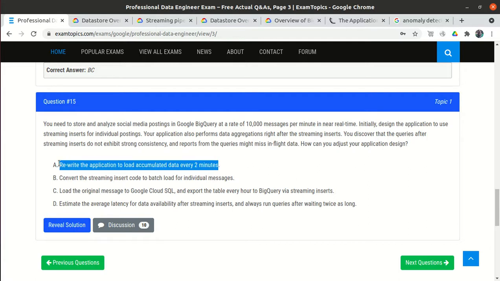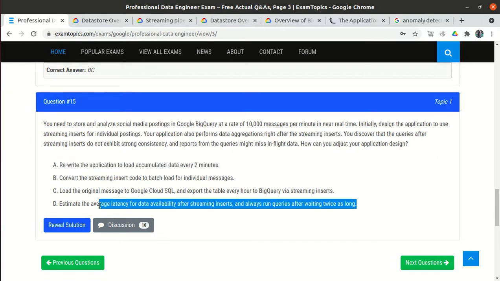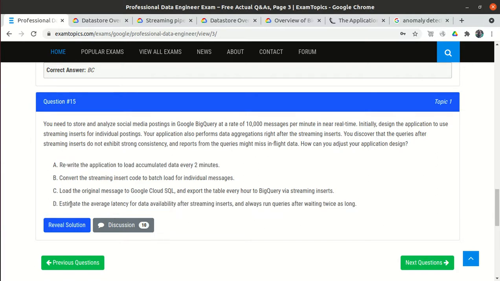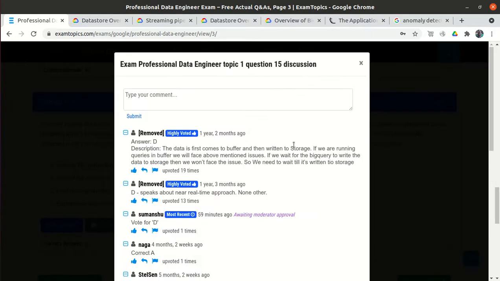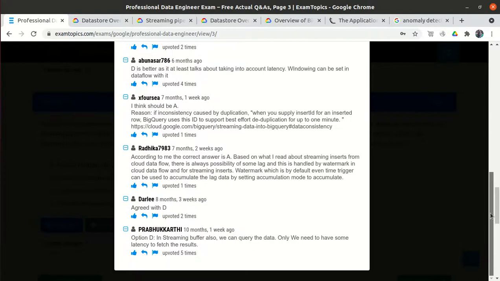So we have a fixed window of 2 minutes, right? But here we don't have any fixed window. It could be that the data is available after a late duration. So we will just estimate the latency and run the query after some waiting time. So as per me, option D is most relevant out of the 4 options. If you go to the discussion tab, most of the people say option D, but 1 or 2 people say option A is correct. But I will go with option D.